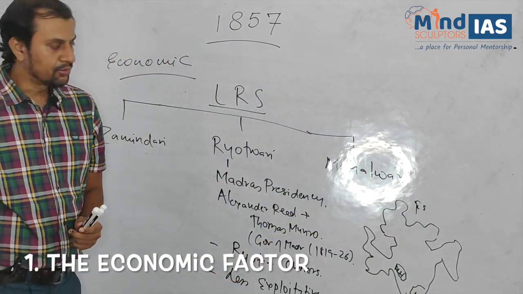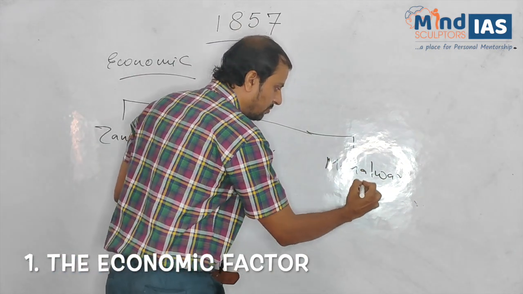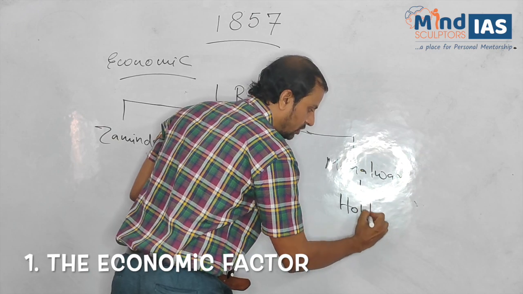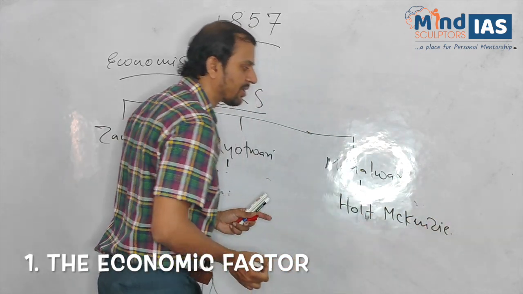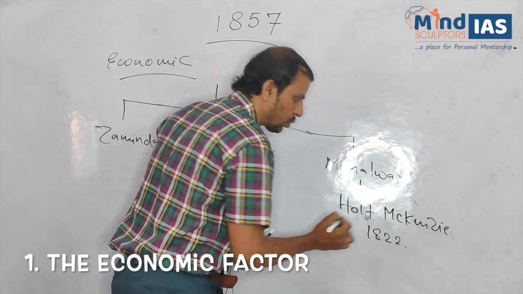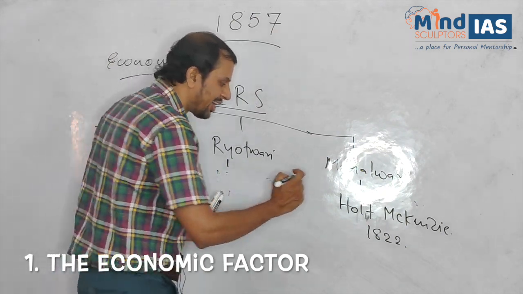Now next comes Mahalwari system. It was introduced by Holt Mackenzie. Please remember the name. In the year 1822. Where was it introduced?